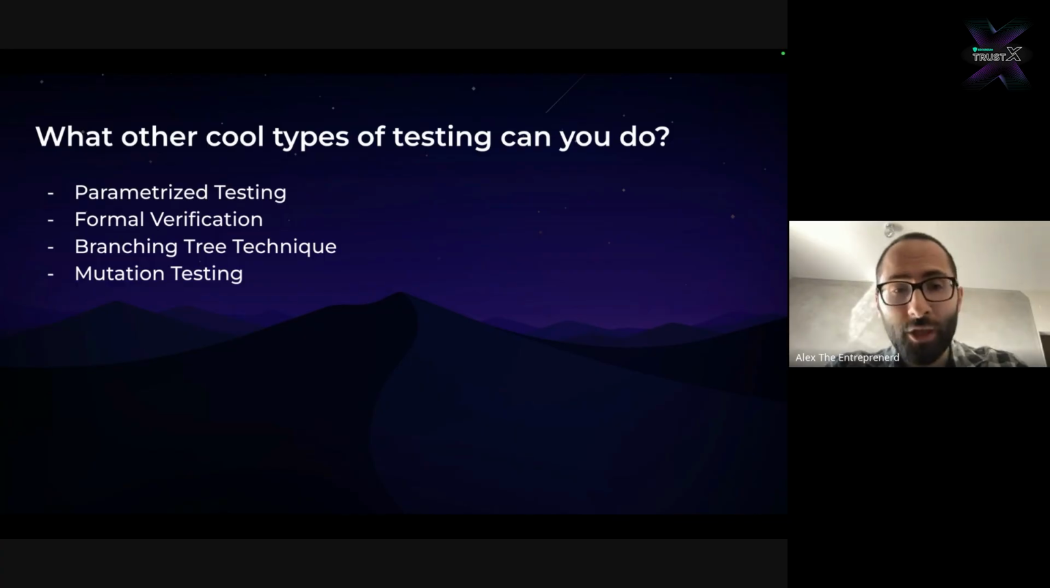Then there's the branching tree technique, which is being pioneered by Paul Berg at Sablier Labs, which consists of enumerating all possible state transitions, and that allows you to then write tests in a more methodical way. And lastly, there's mutation testing, which consists of altering your source code in order to evaluate the quality of your tests. Mutation testing is also massively appreciated, and it can be really useful to determine whether your tests are good or not.